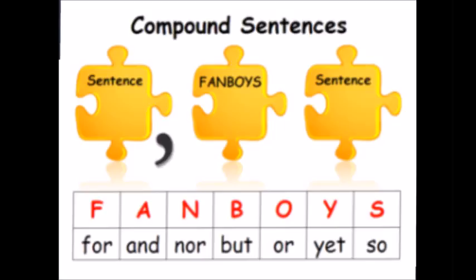Compound sentences contain two independent clauses joined by a coordinating conjunction. The coordinating conjunctions are called FANBOYS: for, and, nor, but, or, yet, and so.